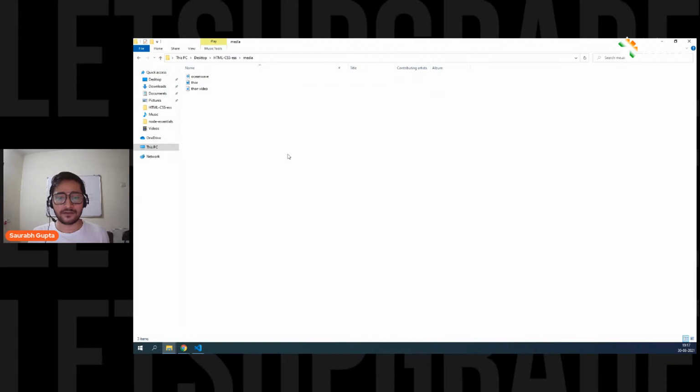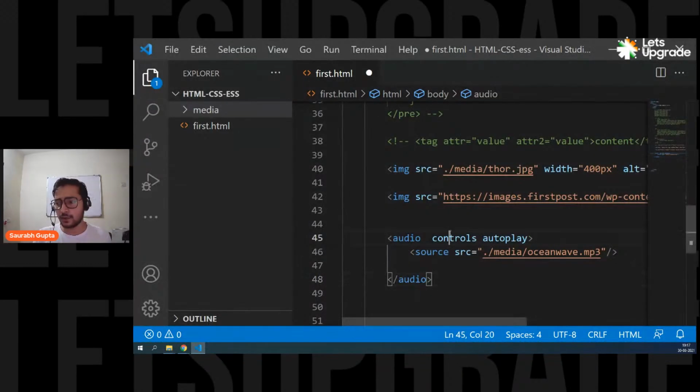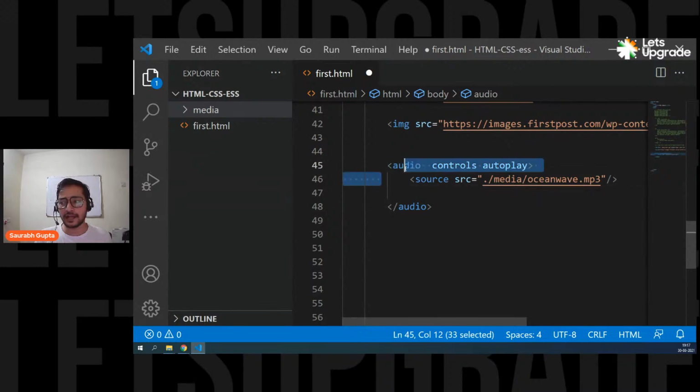Tell once again how to add video audio. Vedant, see, it's simple. I'm going to explain it again. Don't worry. Just use the audio tag. Inside audio, simply use the source tag, and inside src, pass your audio link.